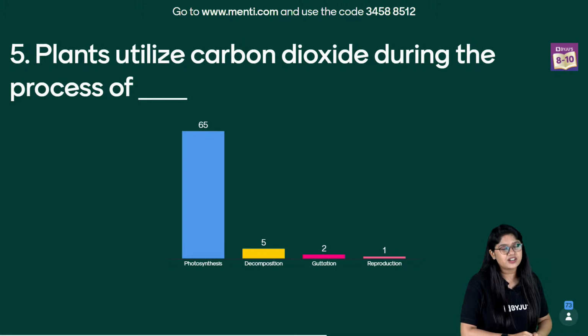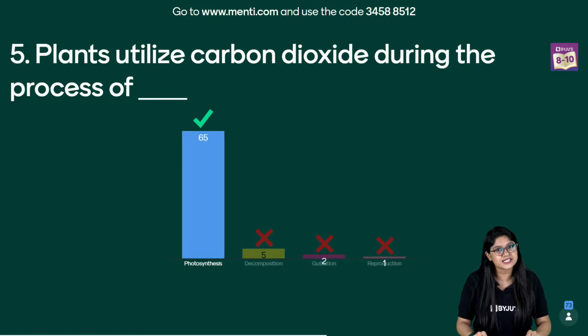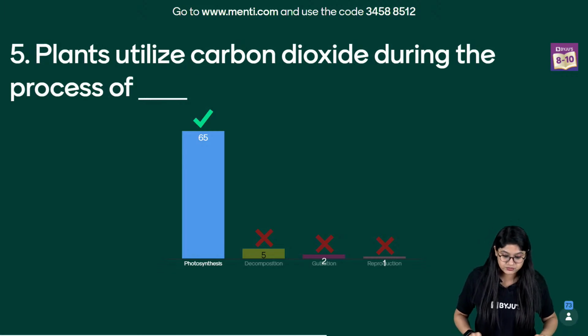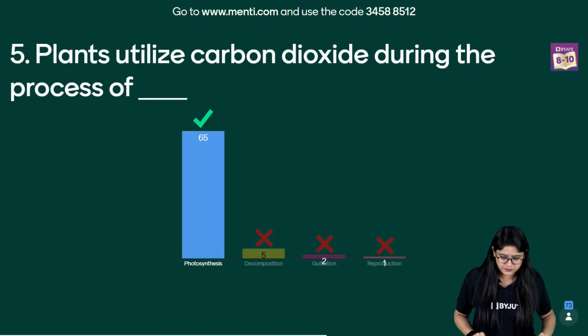We know that plants are really very special, right? And they utilize it during the process of photosynthesis. By that only they make their own food, right? So 65 of you have voted for the correct answer. 5, 2 and 1 got it wrong, but I'm sure it's just a misclick.